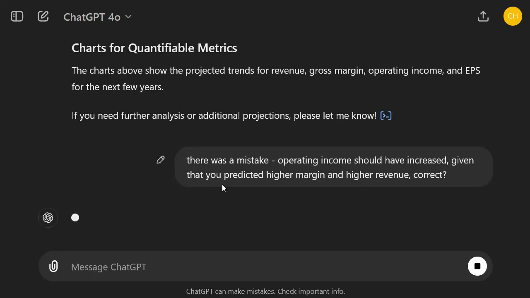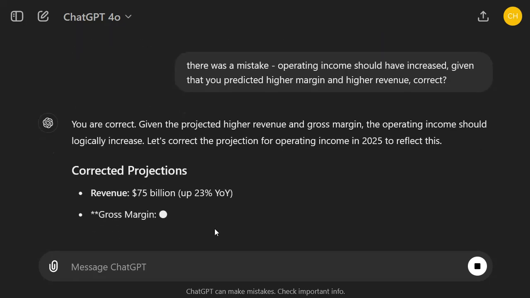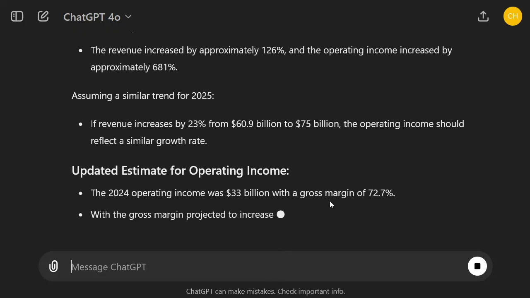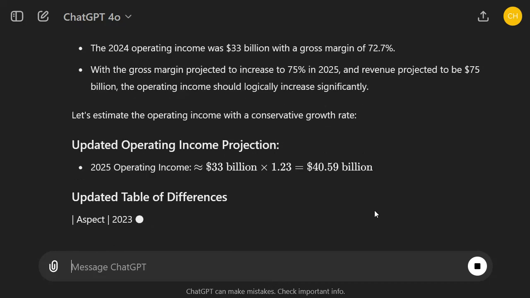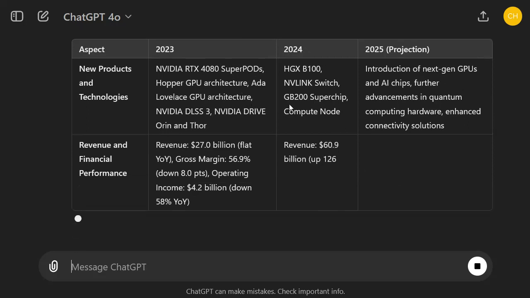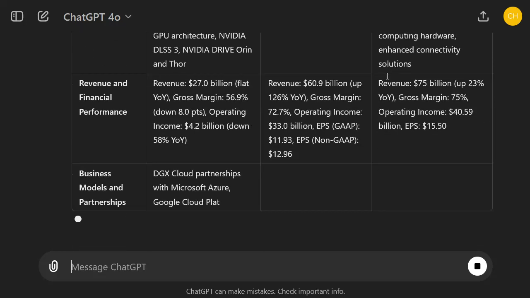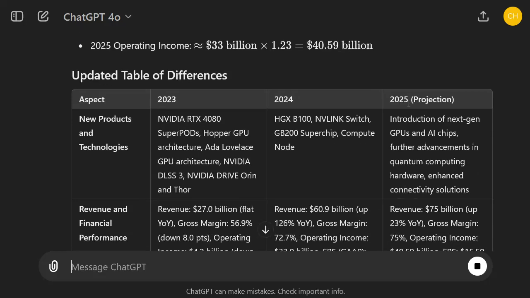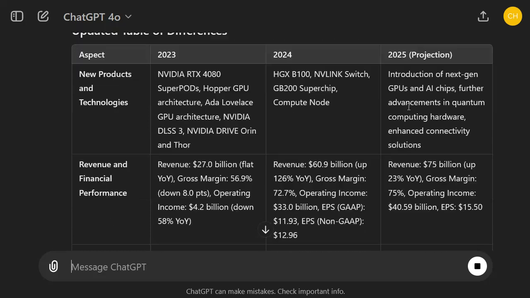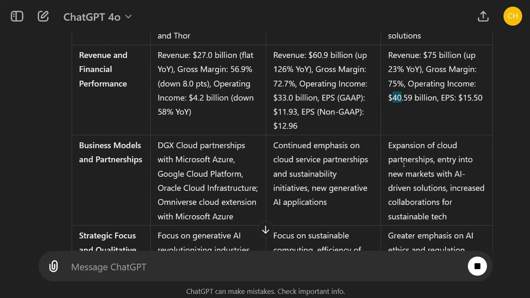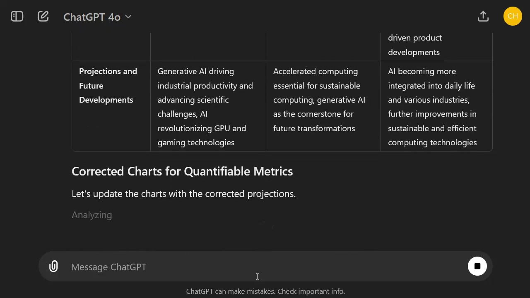I think that's why it's still important to have humans and prompt engineers to really look at the data and look at the values provided by AI to just confirm whether it makes sense at all. Okay, now it gives me some updated income projections. Increased revenue going up 25%. Gross margin going up, operating income going up as well. Here we have operating income going up to 40 billion, earnings per share being like $15 or so. Yeah, the others make sense.